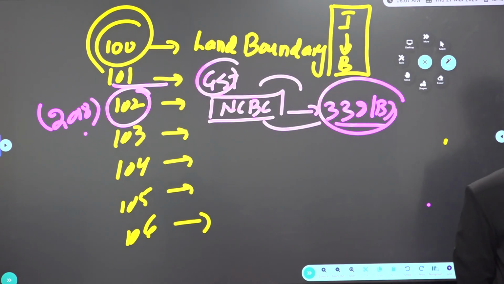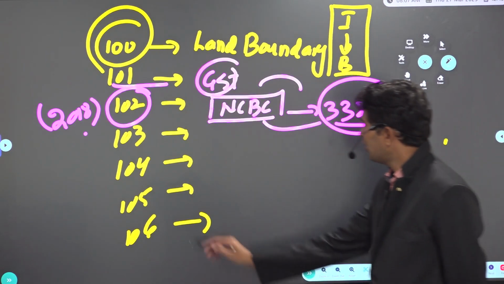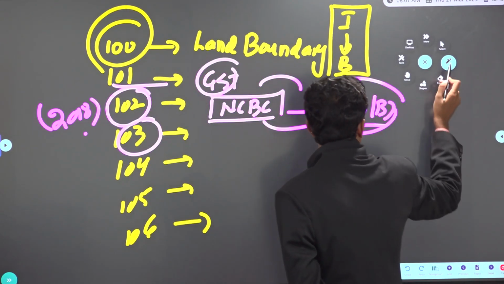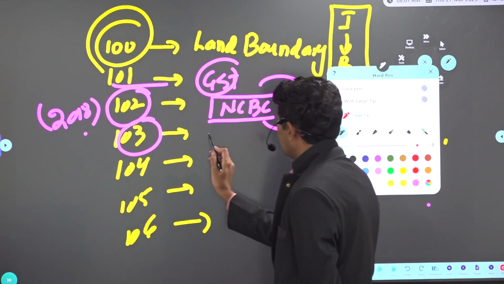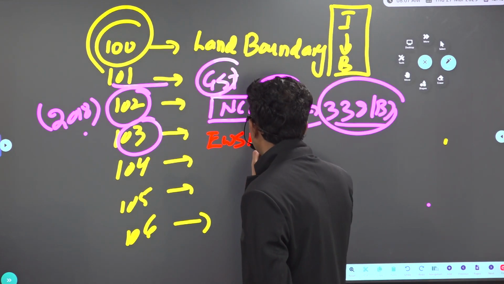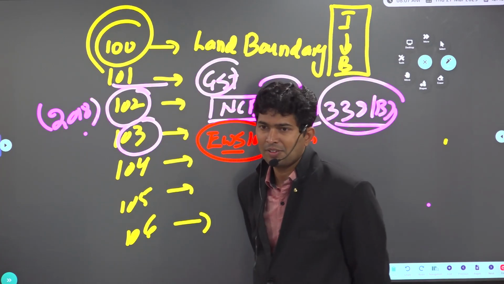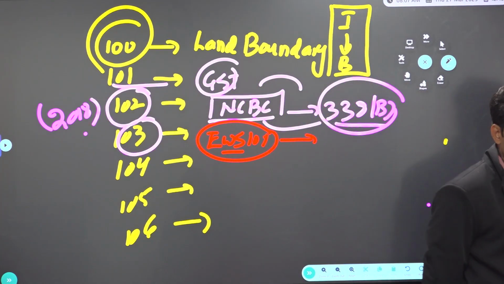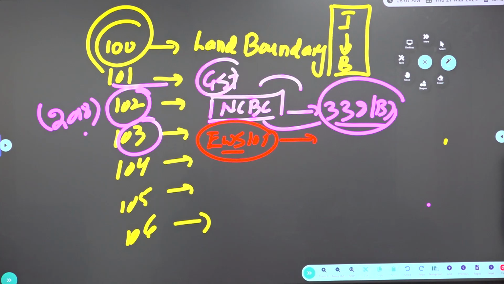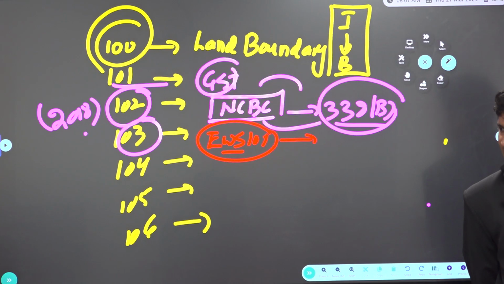Then what is the 103rd CAA, sir? EWS reservations. What is the qualification to get EWS reservation? The annual income of the family should be less than 8 lakhs, and you should not have more than a certain amount of land or site in designated municipalities and gram panchayats. For EWS, 5 acres of agricultural land, I think.